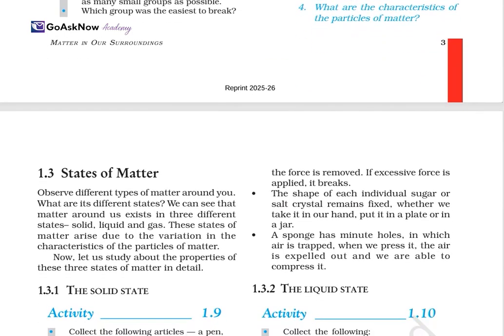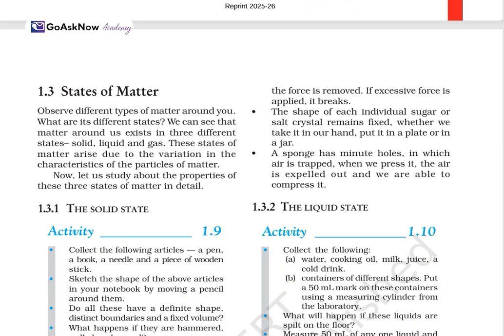Now, states of matter. Matter we have studied, but what are the states? So observe the different types of matter around you. We can see that matter around us exists in three different states, which are solid, liquid, and gas. And these states of matter arise due to the variation in the characteristics of the particles of matter. Now, let us study the properties of the three states of matter in detail.